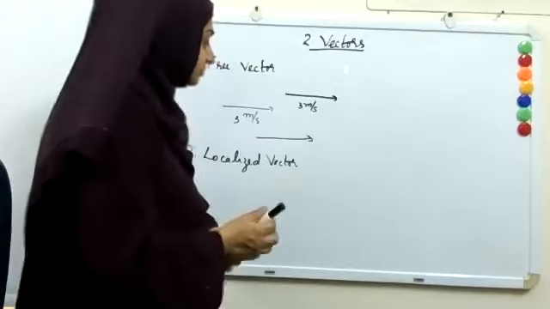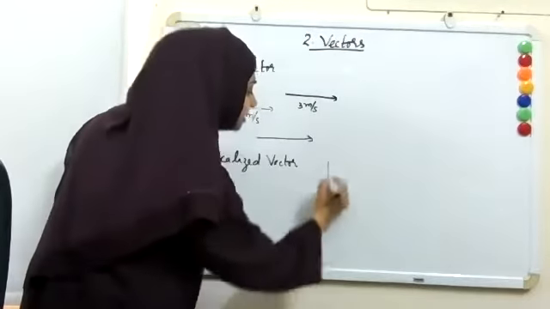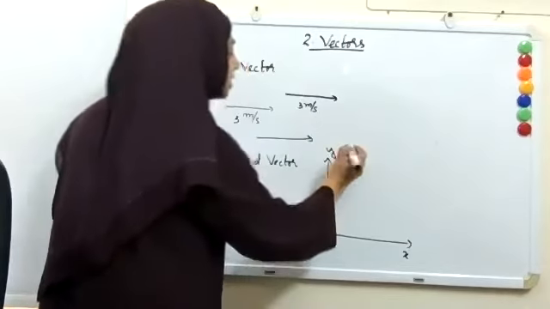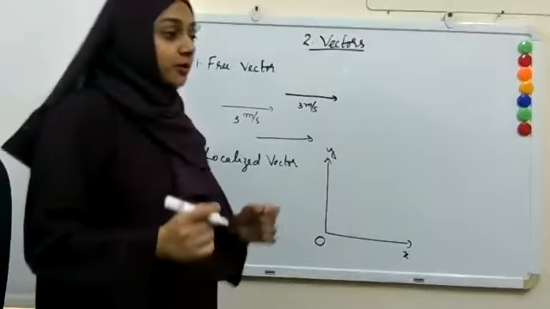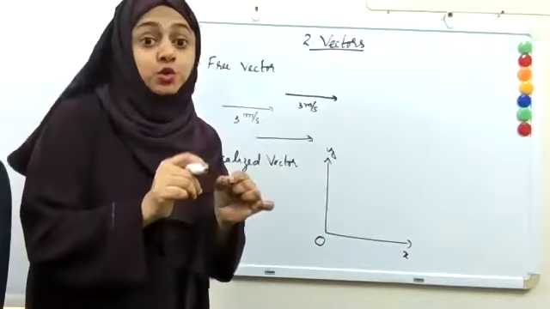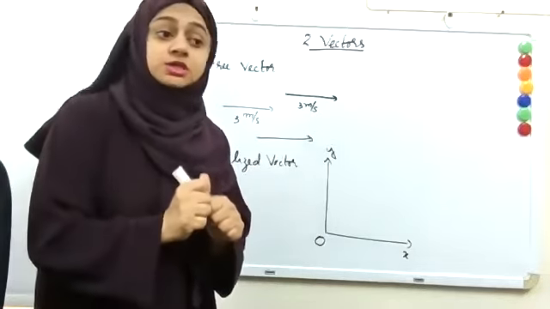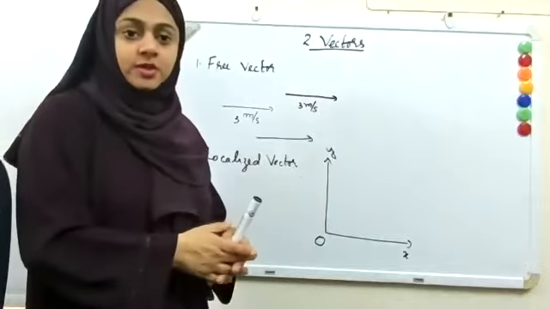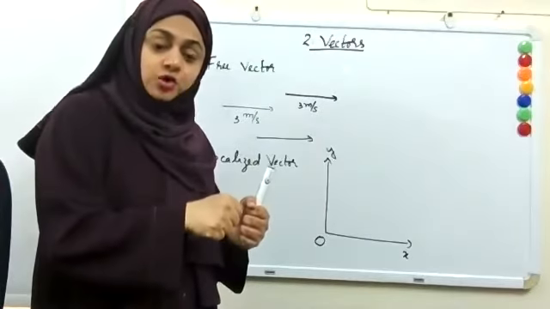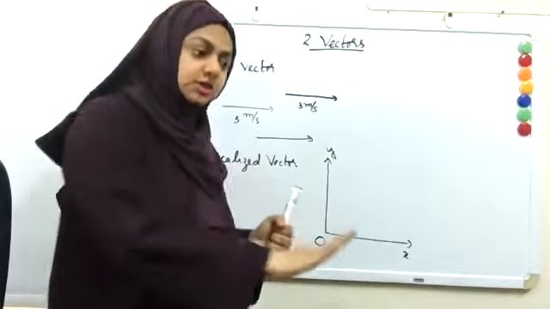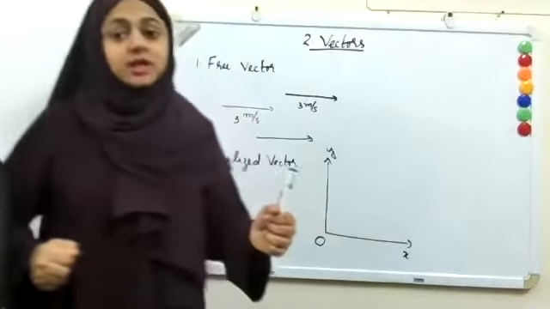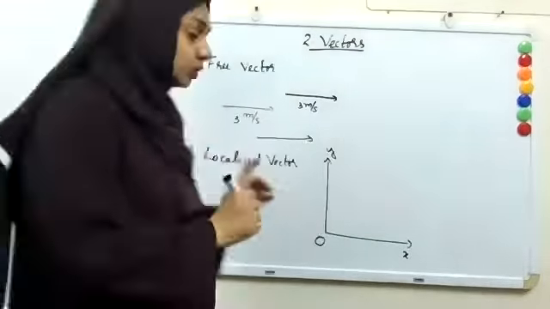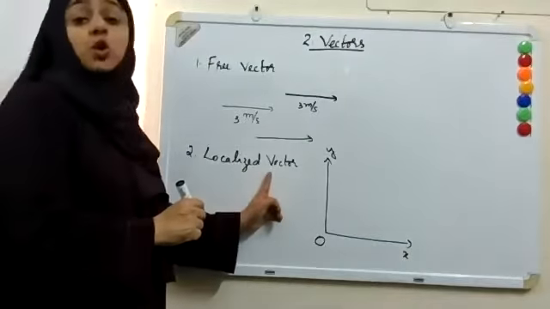For example, we usually represent a vector along the coordinate axes. Suppose this is the x-axis, this is the y-axis, this is the origin. Now, at one particular point, more than one vector can be acting. For example, force is acting upon the handle of a trolley box. One person is pushing it in one direction, another one is pulling it in another direction. So both the forces act upon the same point, right? So there the vector is localized.